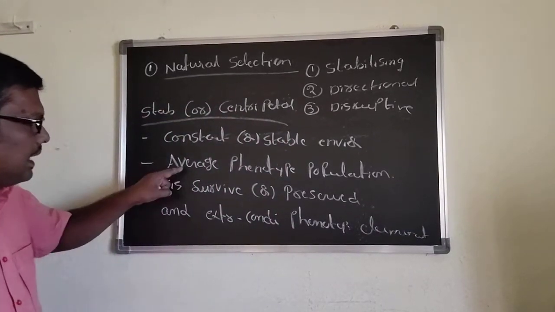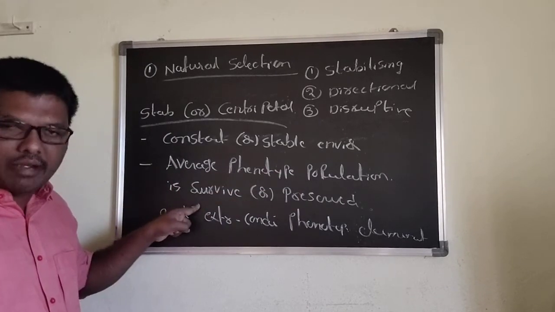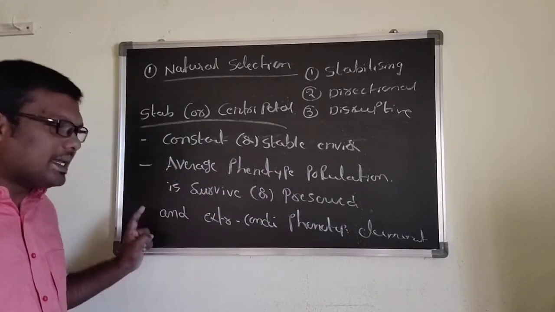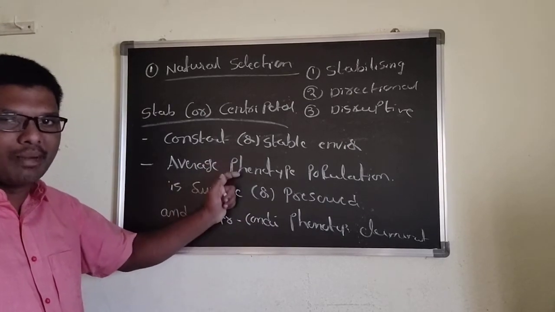What is it? Average phenotype population survives or is preserved, and extreme condition phenotypes are eliminated from the environment.